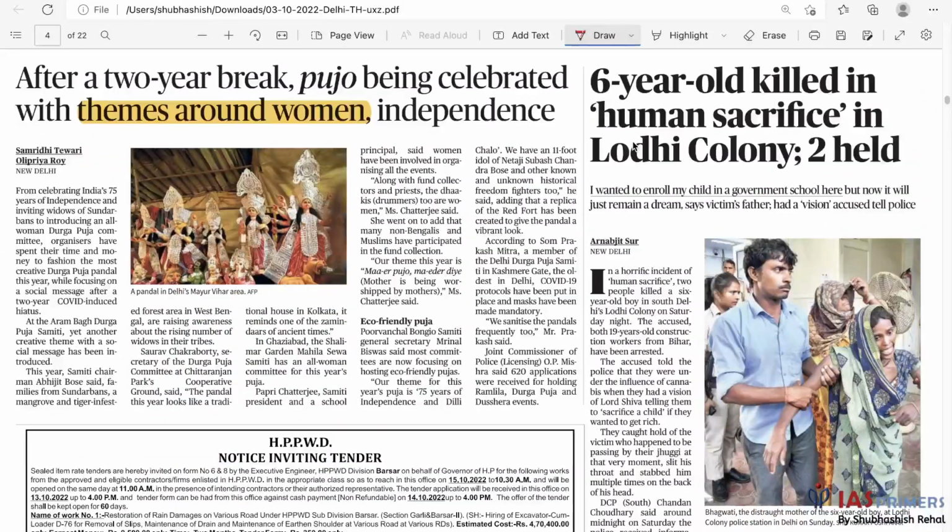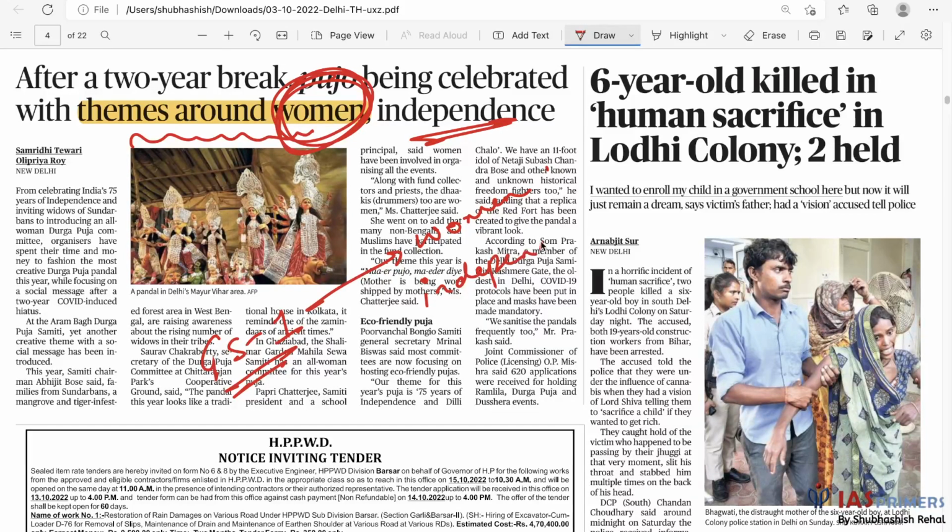So after a 2-year break, Pujo is being celebrated with themes around women's independence. Okay, so we are talking about the Durga Puja. Now, from the exam point of view, I didn't get much from this article, but from the GS1 point of view, the issue of women. So we can work on the issue of women and the issue of independence. Both are in GS1.